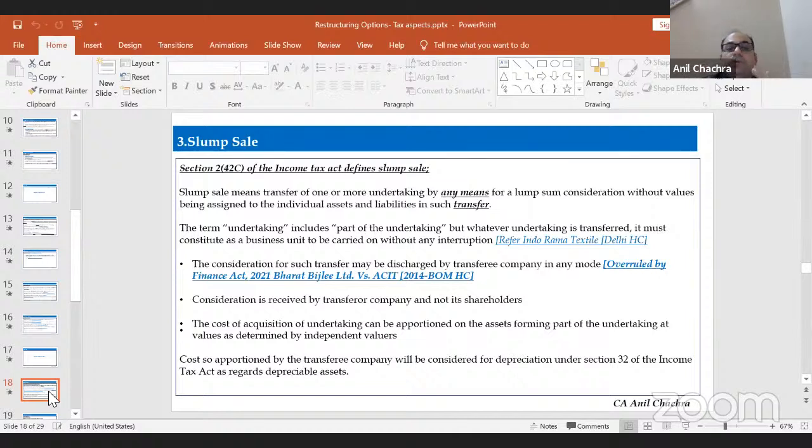So the question would be, what would be my cost in the tax books, for whatever assets have been transferred without assigning any value? So the answer is, the value which is determined by the registered valuer will be treated as the cost in my taxation, in my tax books. The cost apportioned by the transferring company will be considered for depreciation under section 32 of the Income Tax Act, right? So you can get the depreciation as well. On the basis of the value assigned by the registered valuer, you will get the benefit of depreciation as well.